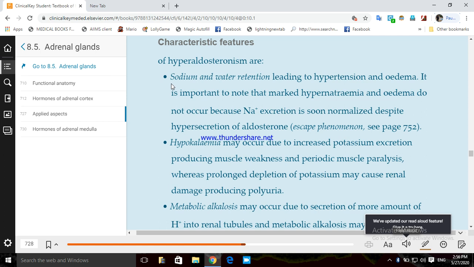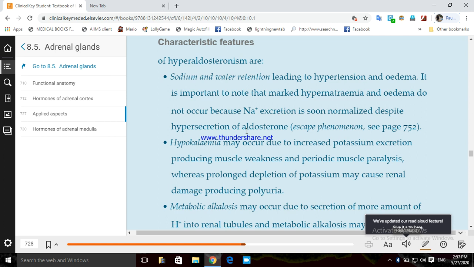So the feature is sodium and water retention that leads to, of course, hypertension and edema. It is important to note that marked hypernatremia and edema do not occur initially, because sodium excretion is soon normalized despite hypersecretion of aldosterone. This is known as the escape phenomenon. We have studied about it. So what is this? Marked hypernatremia and edema due to sodium and water retention because of hyperaldosteronism do not occur initially because sodium excretion is soon normalized despite hypersecretion of aldosterone.